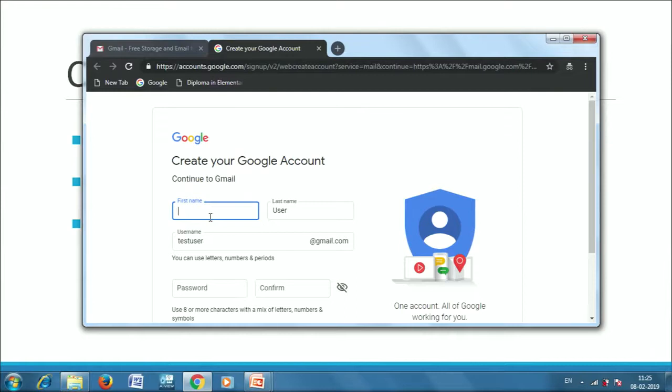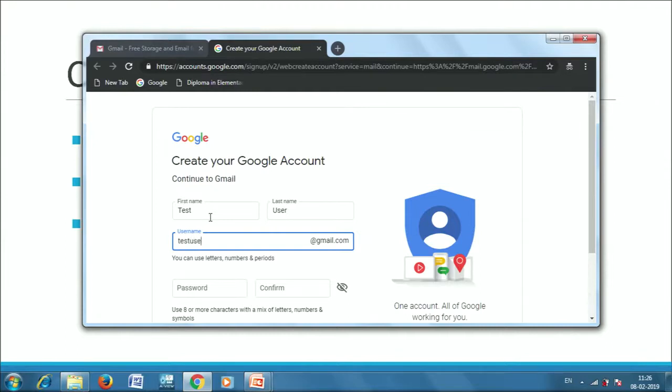We have to mention this information when we create a new email account, and this is irrespective of the provider that we are using. So let's say my first name is test and last name is user, and I want to create a login ID, an email ID for test user, and the username that I want to choose is test user.